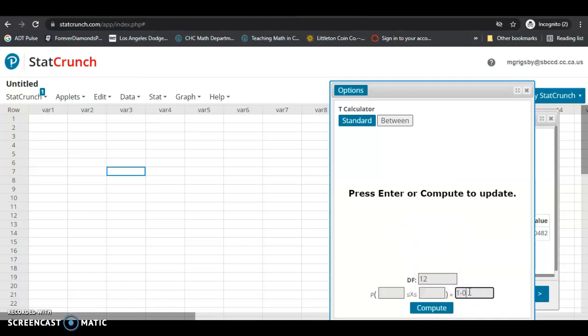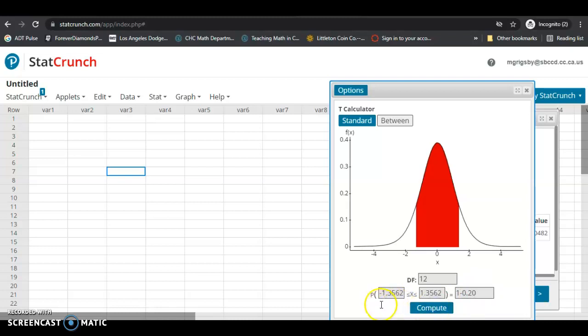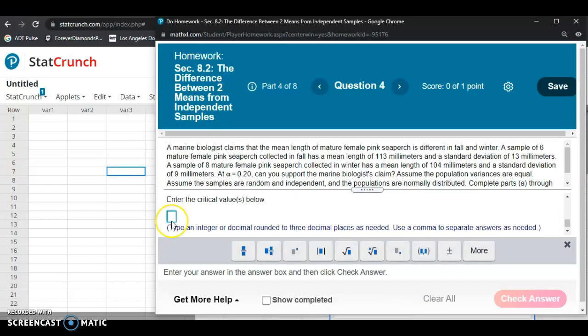And we're going to type in 1 minus 0.20. So 1 minus the significance level is going to go in this box here. It's always 1 minus the significance level. The critical values are the same value because the t-distribution is symmetric, but one's negative and one's positive. So rounded to 3 decimal places, the two critical values are negative 1.356 and positive 1.356. And you can put them in any order as long as you separate them with a comma.